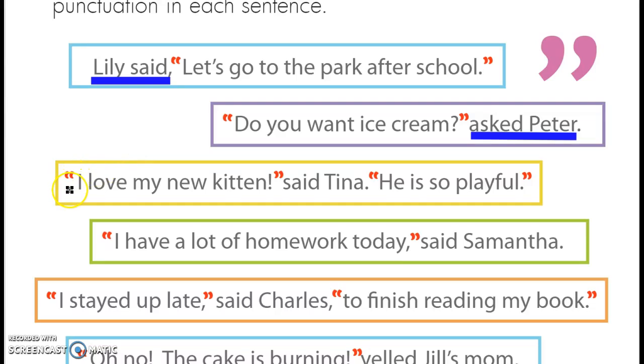In the third example, it says, "I love my new kitten," said Tina. "He is so playful." Can you find the speech tag? The speech tag lets you know that something is being said and who said it. If you chose "said Tina" as your speech tag, you're correct.